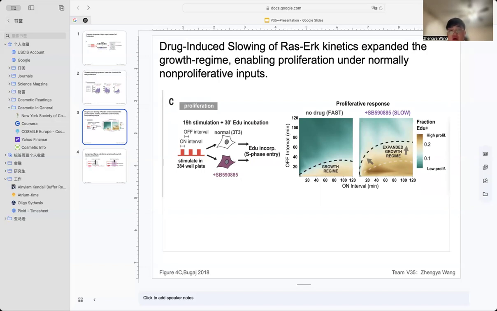Drug-induced slowing of RAS-ERK kinetics expanded the growth regimen, enabling proliferation under normally non-proliferative inputs.